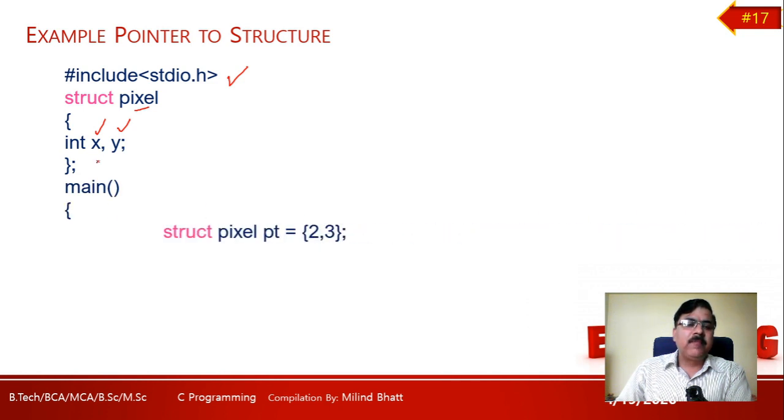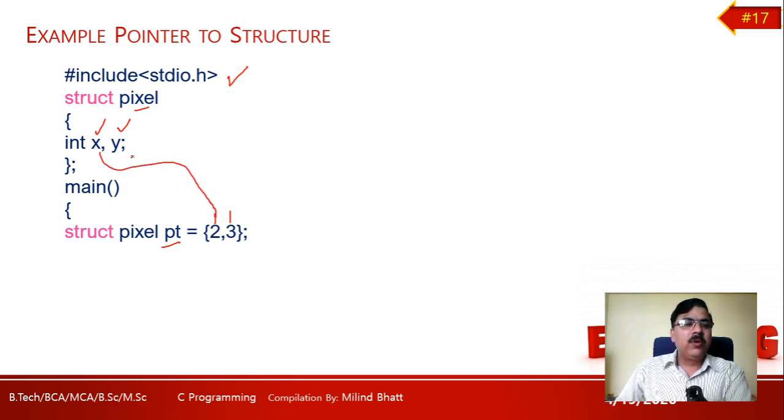Inside my main, I created one variable of my structure, pixel pt, that is point, and values are 2 and 3. This 2 belongs to x and y is actually 3. So pt.x is representing 2 and pt.y is representing 3. That means 2 has been assigned to the pt.x member and 3 has been assigned to the pt.y member.